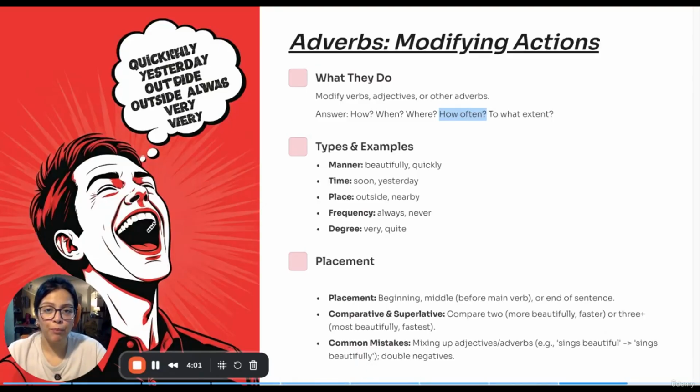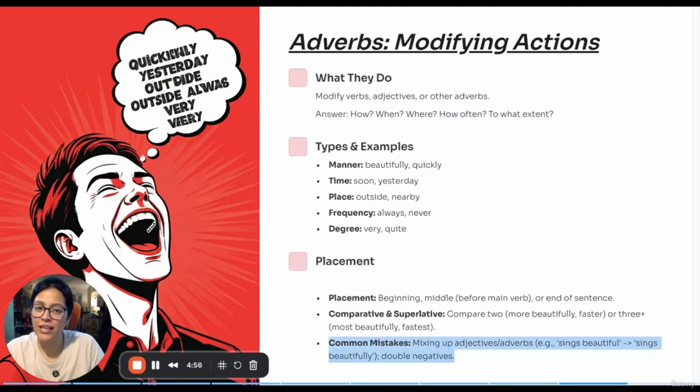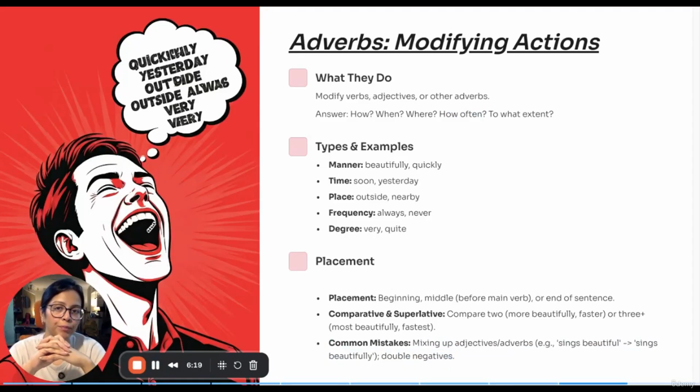Now, placement. Very important to know where to place your adverb. Remember, all these are parts of speech. You should know how to place them in a sentence so that you can construct proper sentences. Now, most of the time, it can either come at the beginning, middle, or at the end of a sentence. Now, comparative ones, where you are actually comparing two things or three things. A quick tip to identify adverbs would be to see if at the end of the word you find the suffix ly.